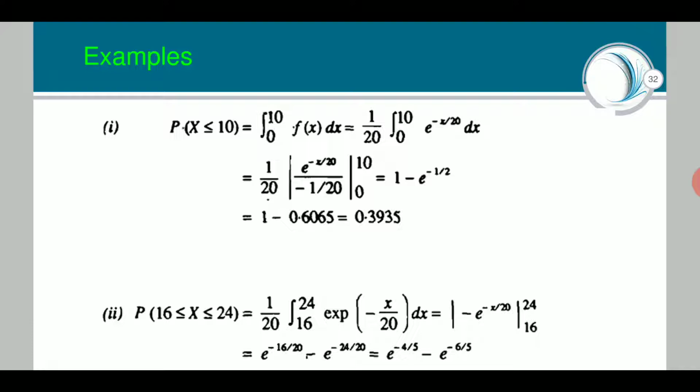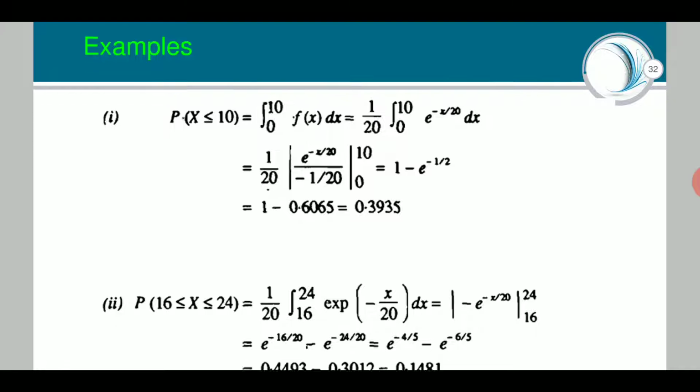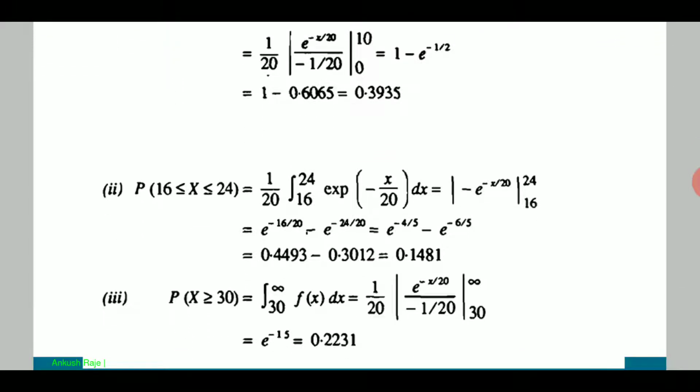It will be the integral from 0 to 10 of f(x) dx, and when you solve this, (1/20) times the integral from 0 to 10 of e to the power minus x by 20, you will get the value 0.3935. What about the second? Probability of 16 less than or equal to X less than or equal to 24. Similar thing, simply solving the integration of the exponential. It is coming out to be 0.148. We have to verify this. Don't simply believe my lecture notes. Take your pen and paper and solve this.